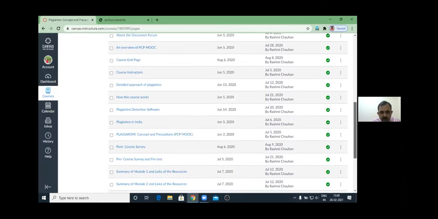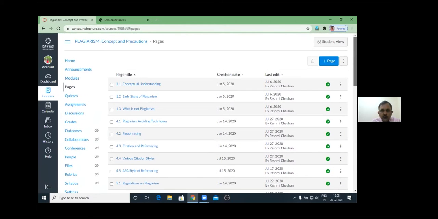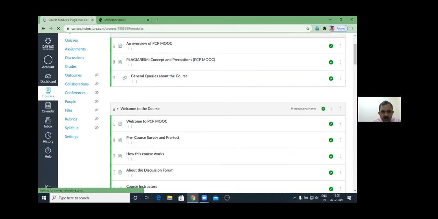All these were different pages. So the first task was to create all these pages: a quiz page, an introductory page, a discussion page. Every page you need to create. When you create all these pages, then you go to the module option. What will be there? You will fix which page will come in which module.